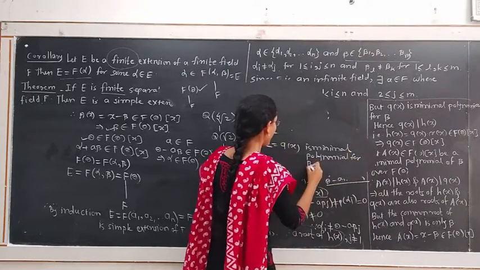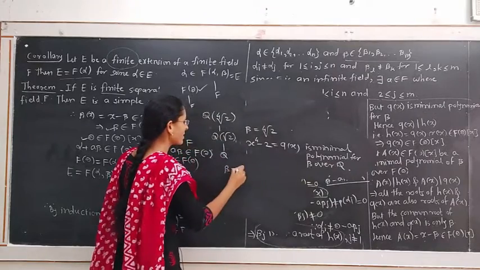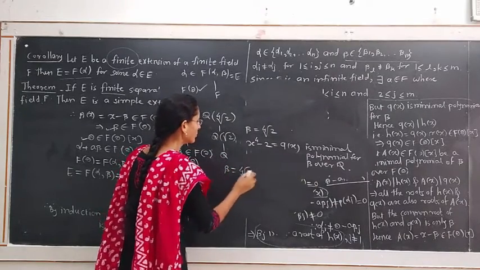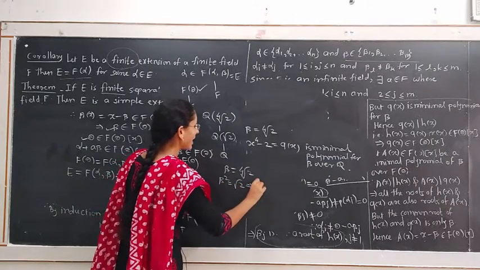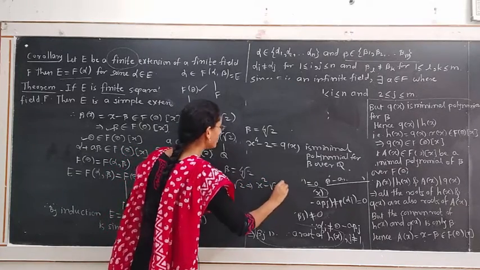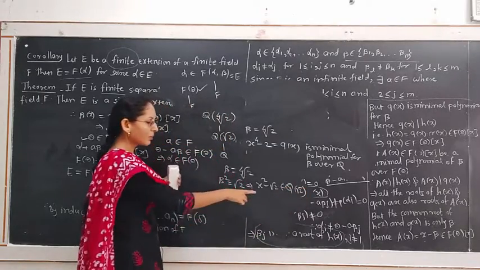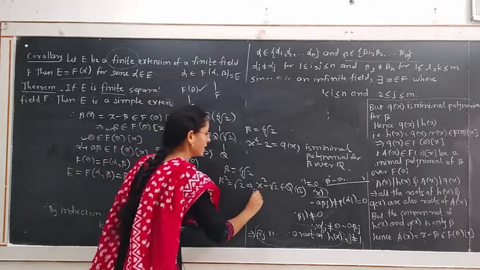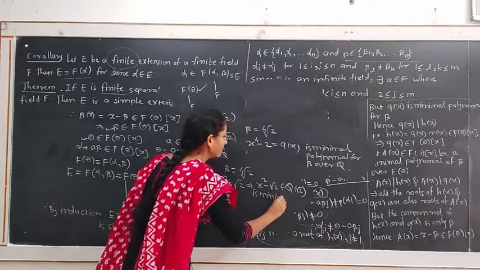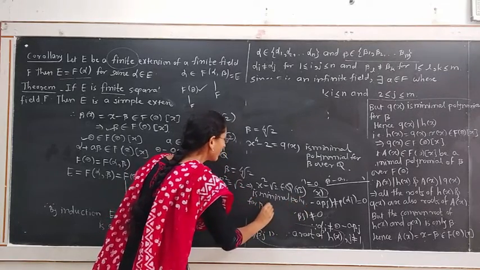Now consider the same element beta equal to 4th root of 2. Squaring both sides we get beta square is equal to root 2. This implies x square minus root 2, which belongs to q root 2, is the minimal polynomial for beta over q root 2.